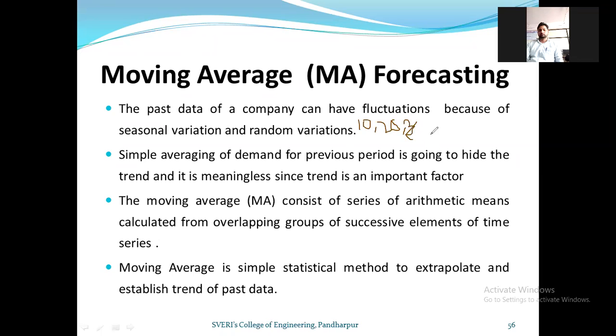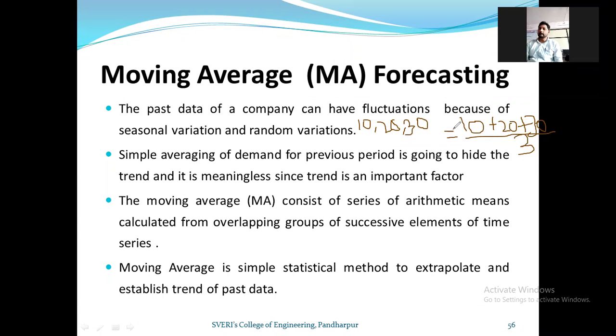How are we going to calculate the average of these three numbers? The average of these three numbers will be 10 plus 20 plus 30, consider this is 30 divided by 3, right? This is nothing but the average. We add up all the values and divide by the total number of values.